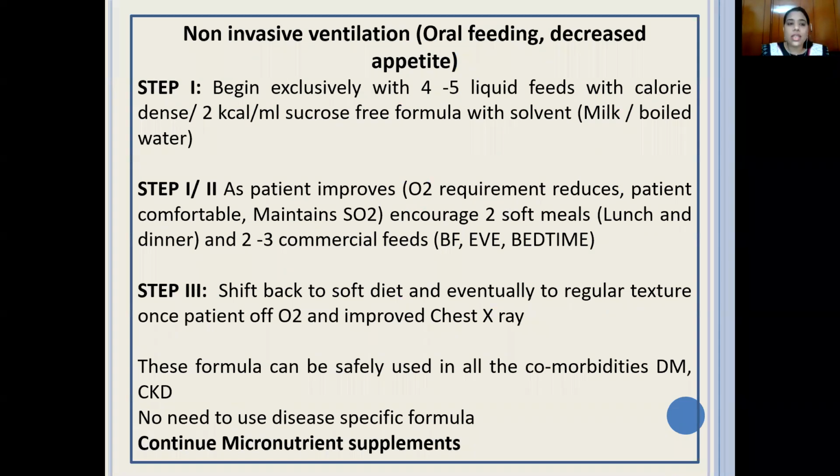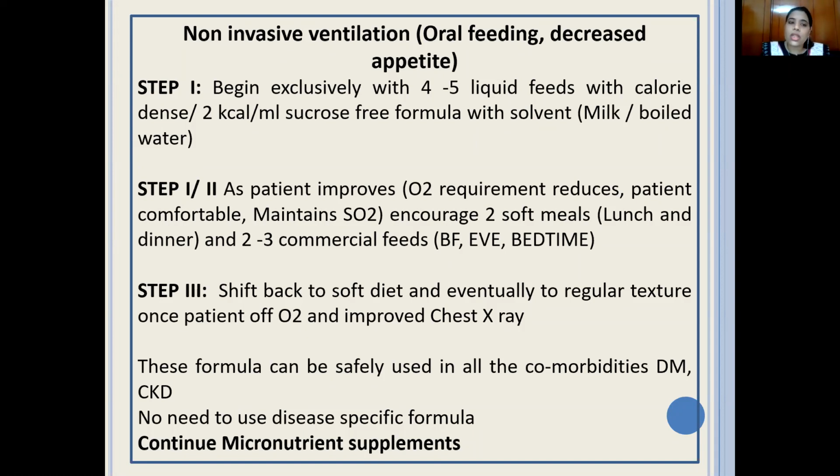This is one case where the patient is, say, on non-invasive ventilation. That is, either the patient is on BiPAP or on nasal oxygen. And for some reason, the patient's intake has decreased a bit. The patient is not able to eat. The patient is fatigued, but was eating till yesterday. Suddenly, the intake has dropped. What can you do? What you can do is you can progress in steps.